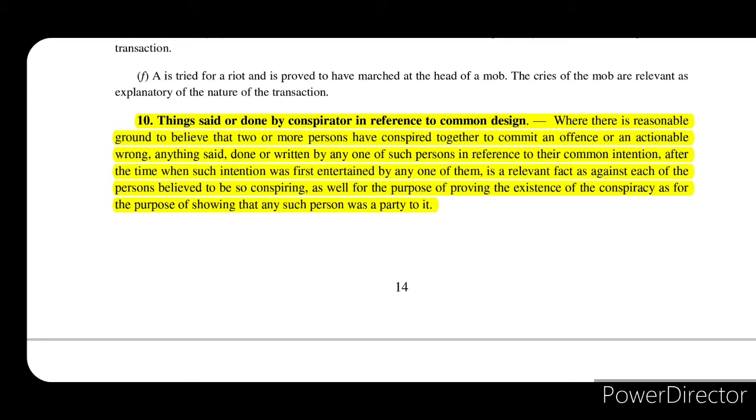So that particular thing that is said by any one of such conspirators may be used against all of them, or for the purpose of proving the existence of such conspiracy, or for the purpose of showing that such person was a party to such conspiracy.